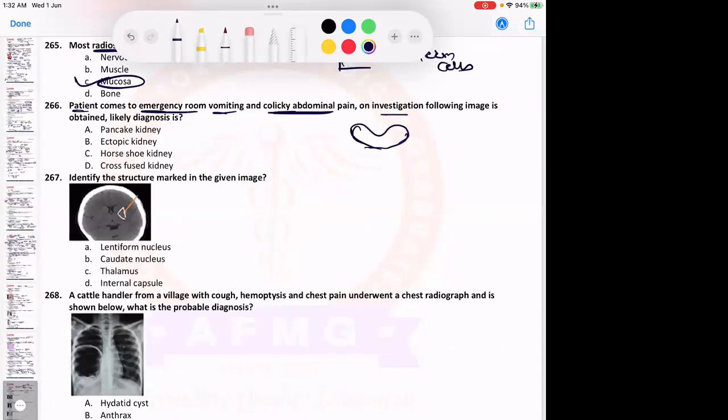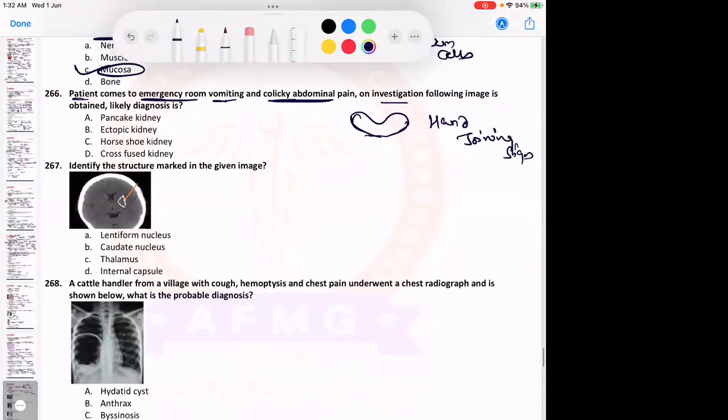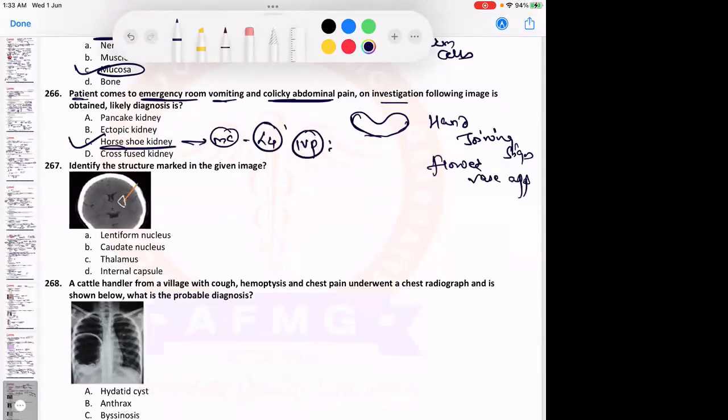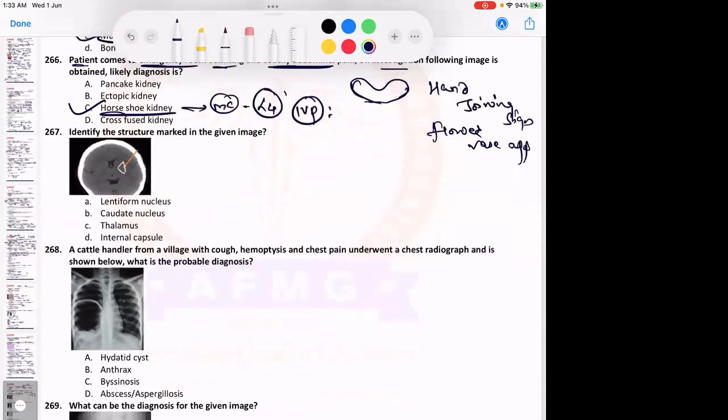On investigation usually, this is what is called a hand joining sign, also termed the flower vase appearance. And this is the diagnosis of horseshoe kidney. The most common site for horseshoe kidney is usually L4. On IVP, horseshoe kidney will show us a...